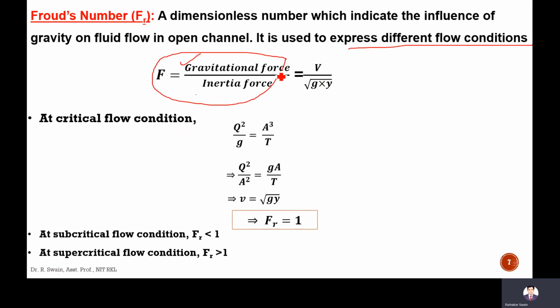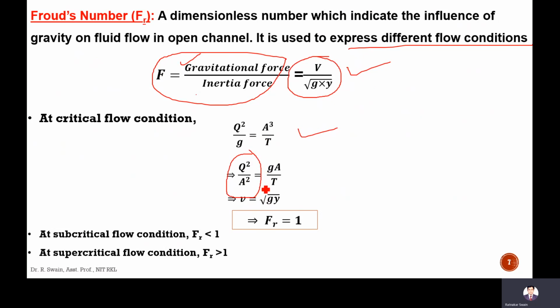I am not going into the derivation. The expression for the Froude number is V by square root of gY. At critical flow condition, Q square by g is equal to A cube by T, that we just now derived. If we simplify it, Q square by A square is equal to gA by T, and Q square by A square is V square.